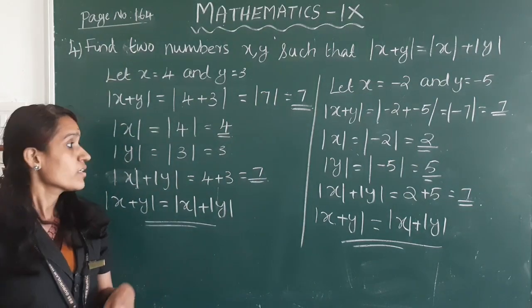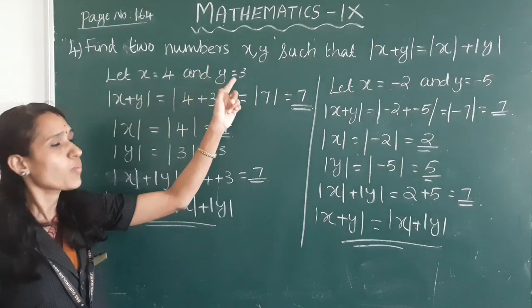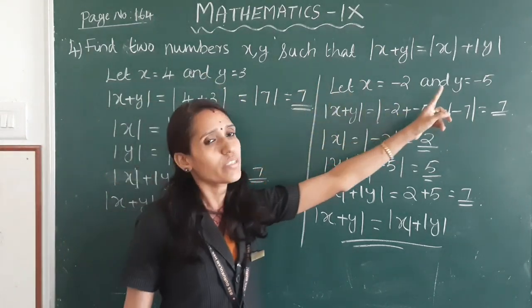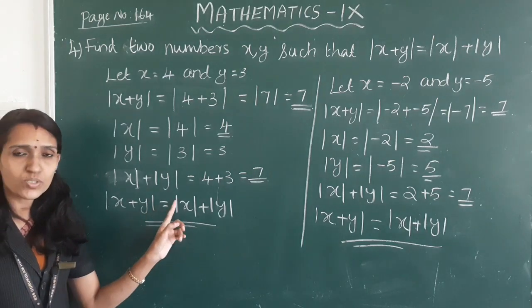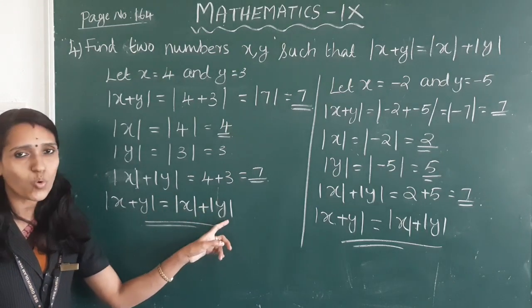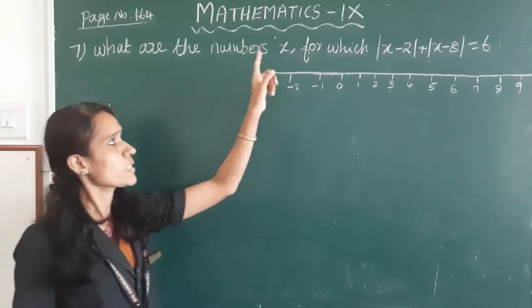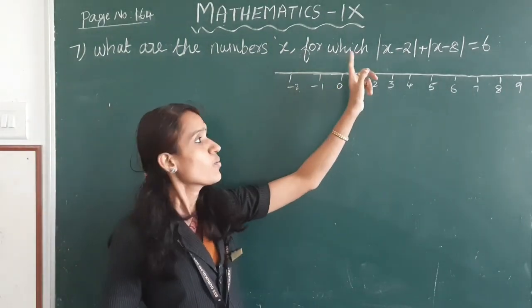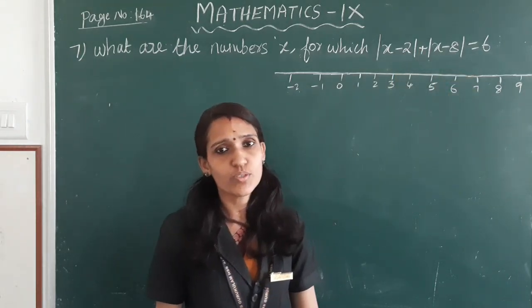Clear, children? If the numbers x and y are both positive or both negative, we get |x + y| equal to |x| + |y|. Clear? What are the numbers x for which |x − 2| + |x − 8| = 6?